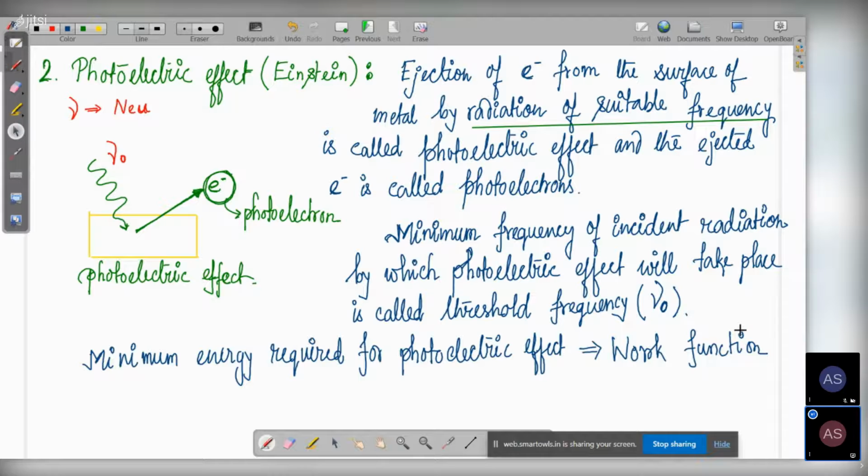This is called the work function, which is denoted by W.